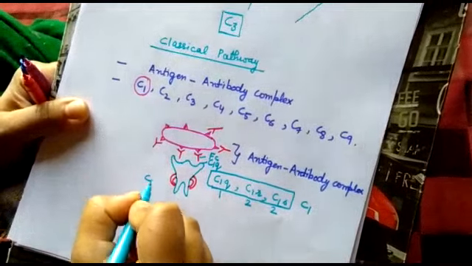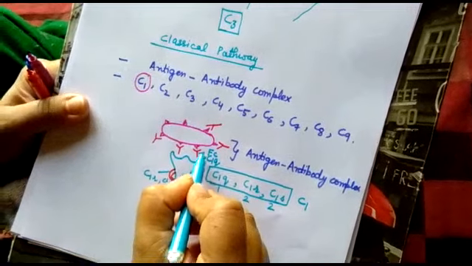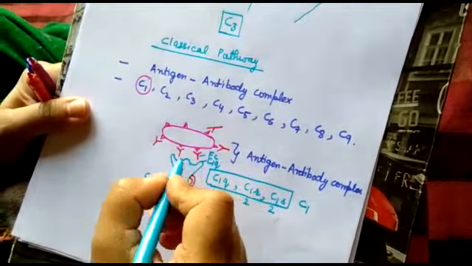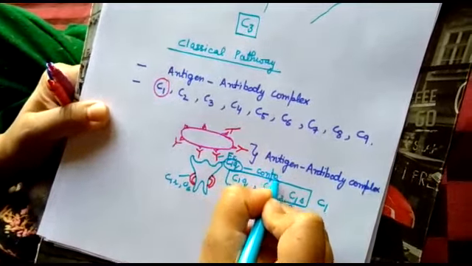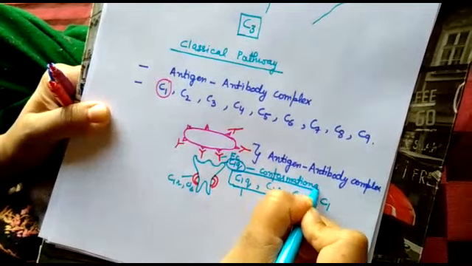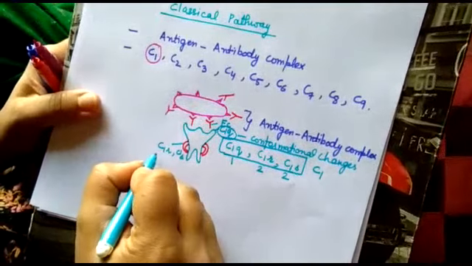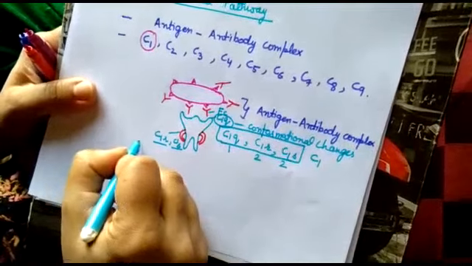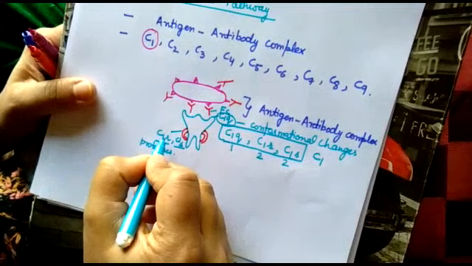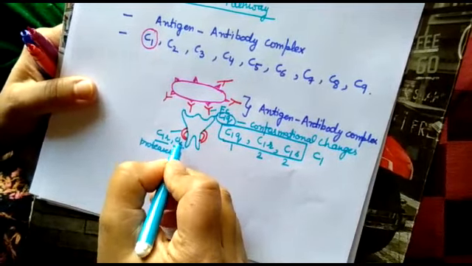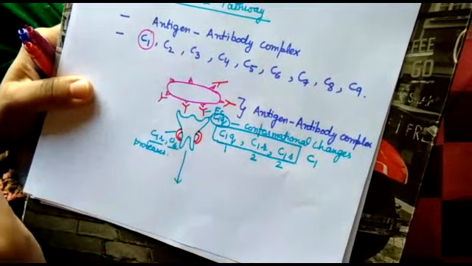Now the joining of C1q with Fc brings about conformational changes in C1, which further activates C1r protease. C1r in turn activates C1s, and C1s further activates the next complements.